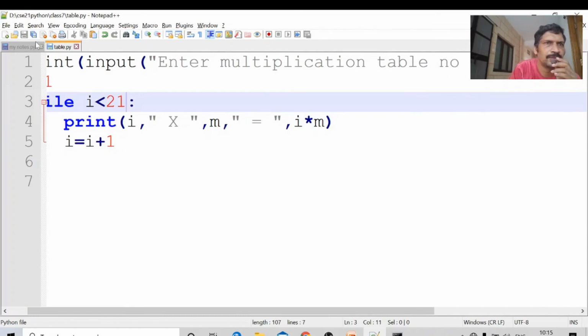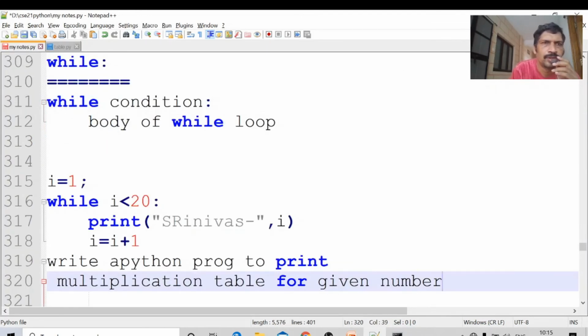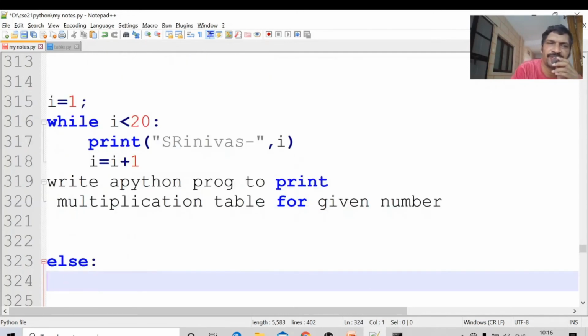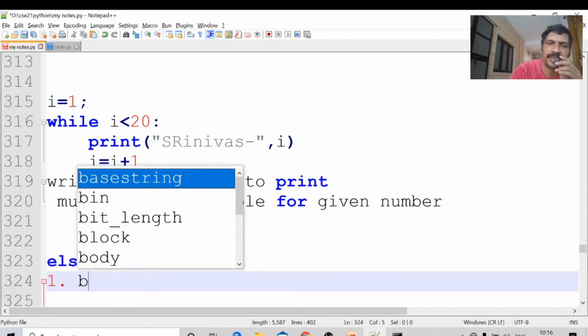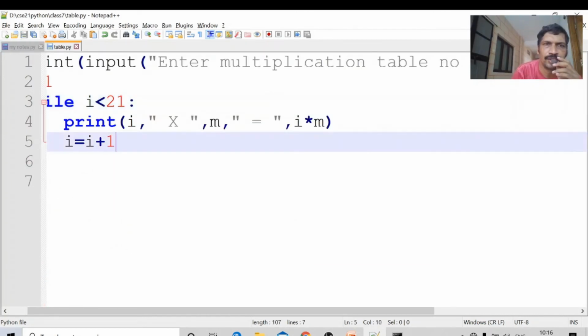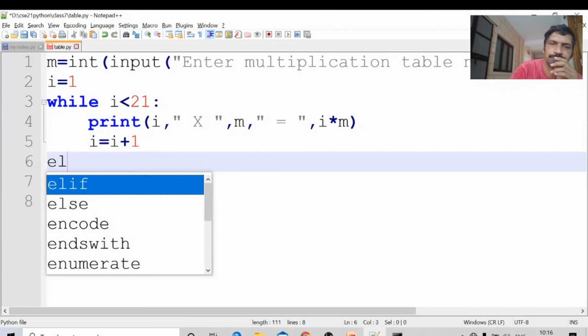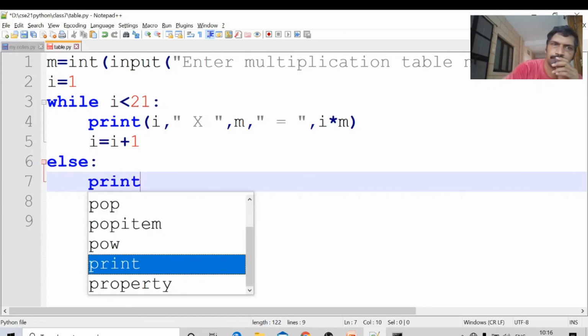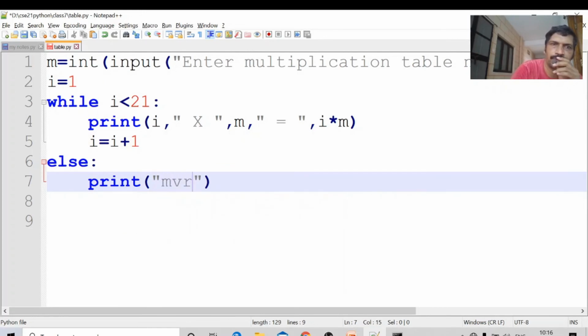In while loop, we can also use else block. The same rules apply as for loop. There are 3 cases. First one, if break is encountered, the else block will not work. Suppose in this same program, I write else and a print statement, print MVR college. When this MVR college is printed, all the statements in the while loop have been executed normally without any interruption.